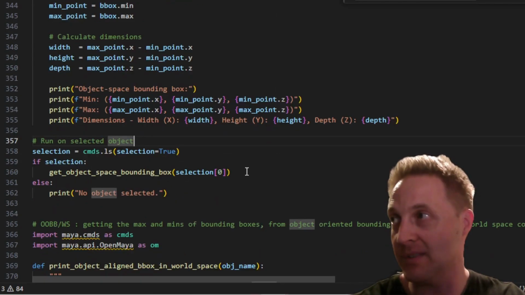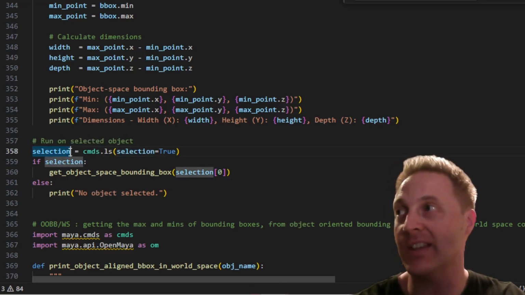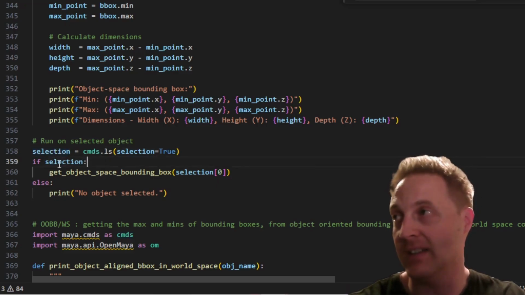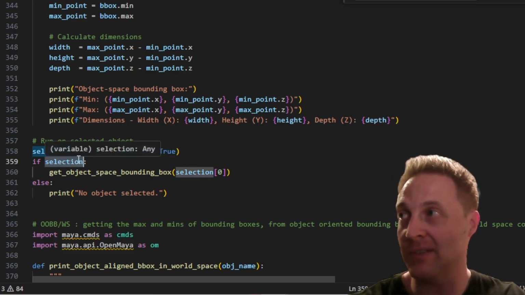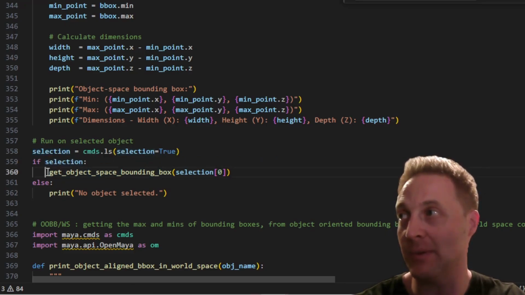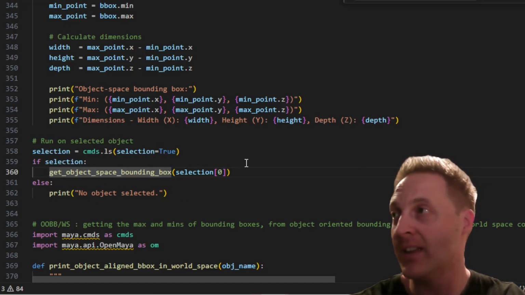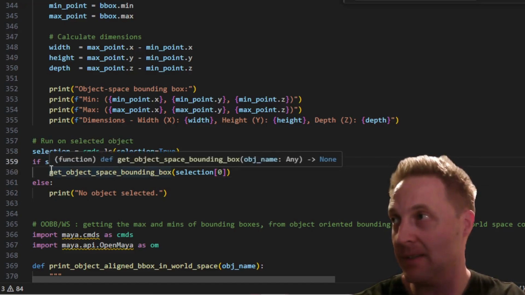Okay, and again we're going to use this kind of syntax. So we've got selection equals cmds.ls selection equal true. If something is selected and you run it, it's going to get stored in selection. We've got a little bit of logic here, a little different from the last one. If selection is true, then the indented block runs. If there's nothing stored there, then this won't run. It'll just print object not selected. Okay, so it's going to run it.